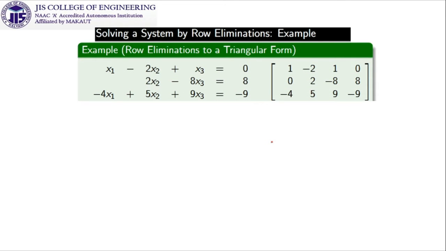When we solve the system by row eliminations, this is the previous problem we took. We converted this system into its echelon form, and we got that it has a unique solution. We also converted it into triangular form with the substitution method, and the solution of this system in the previous class is 29, 16 and 3.